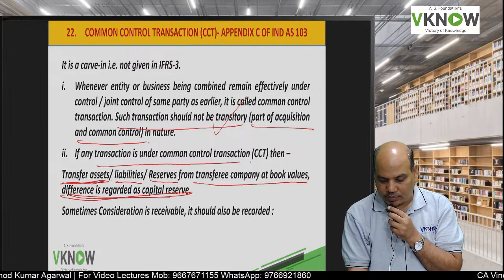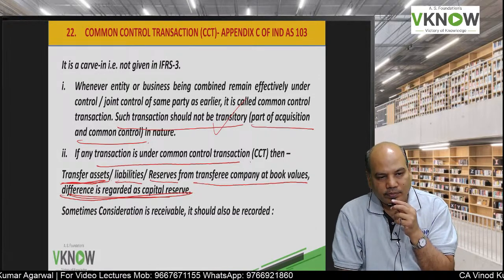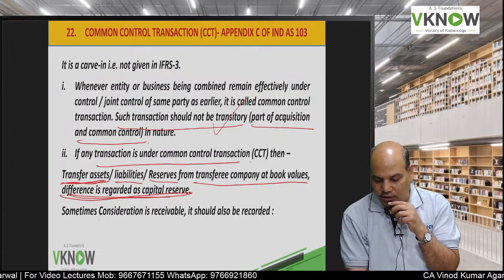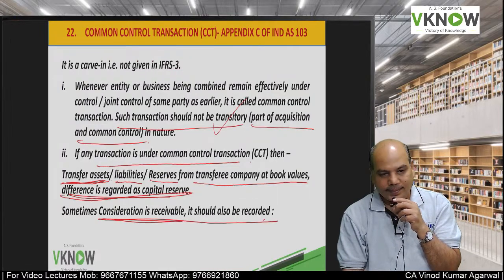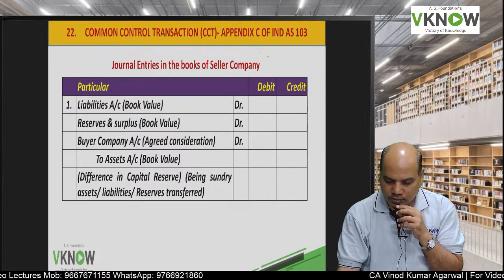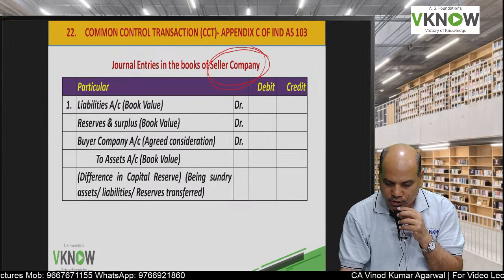So all items, assets, liabilities and reserves, will be recorded at book value. If any consideration is receivable, then this should also be recorded. So I'll give you a set of entries not given in your institute study material.